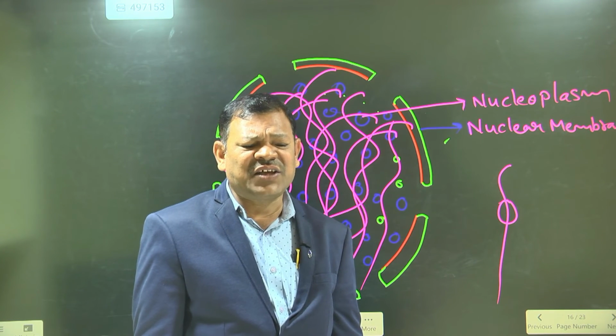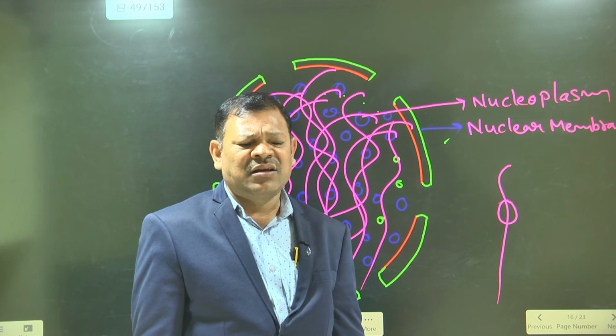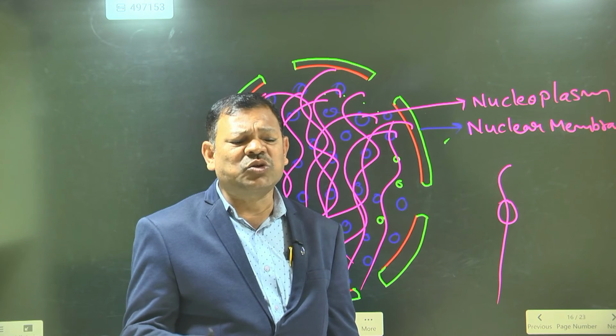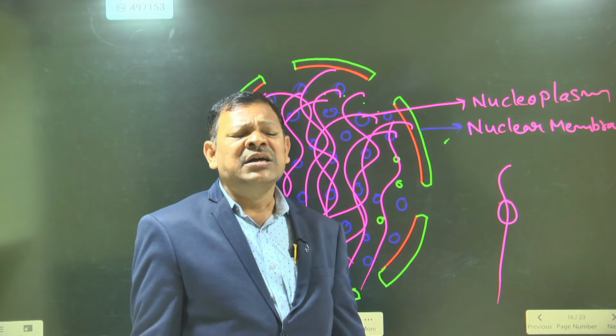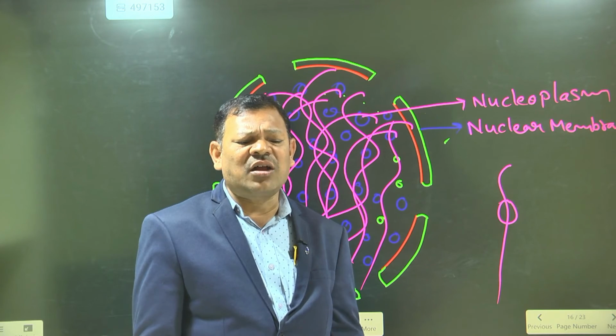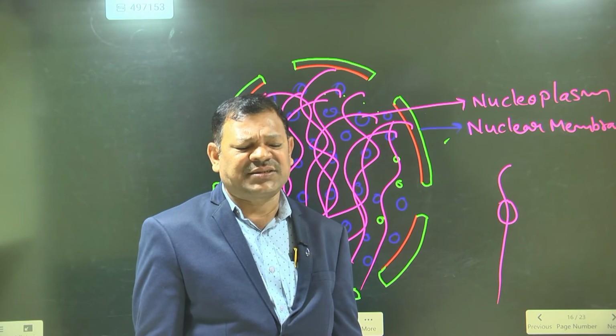Who is the father of genetics? Gregor John Mendel is the father of genetics. Gregor John Mendel worked on the pea plant. How organisms show variation, he proved experimentally. So Gregor John Mendel is the father of genetics.